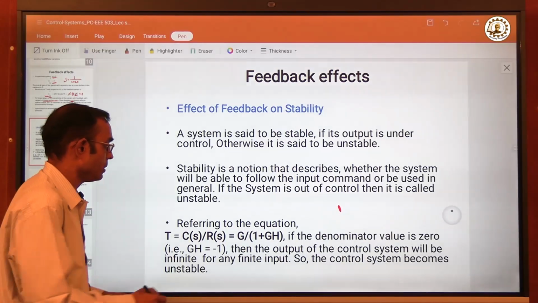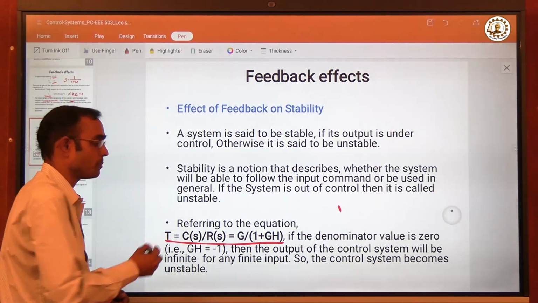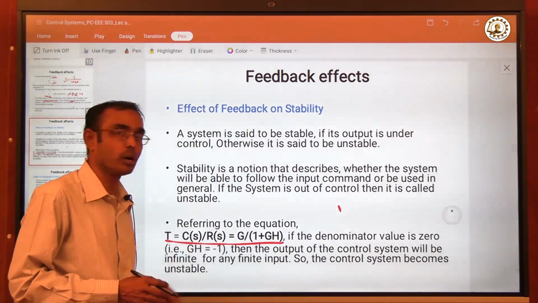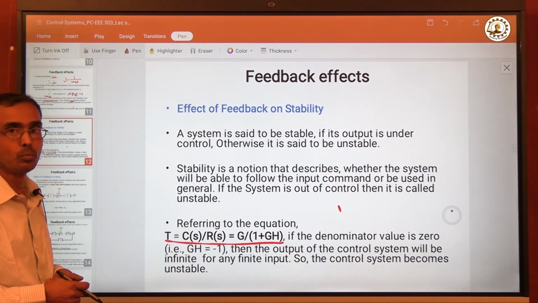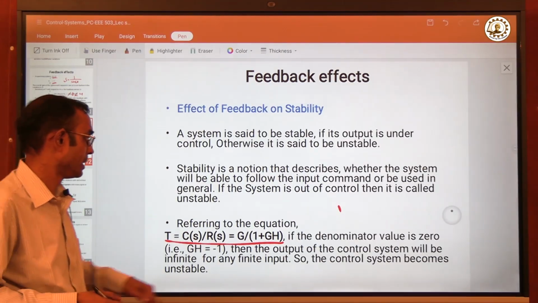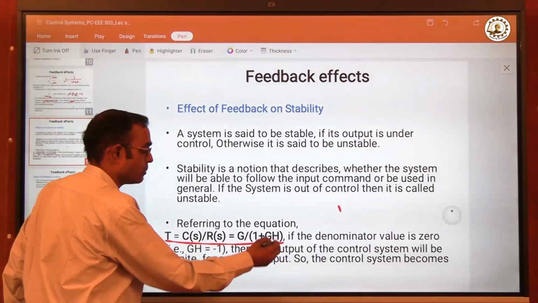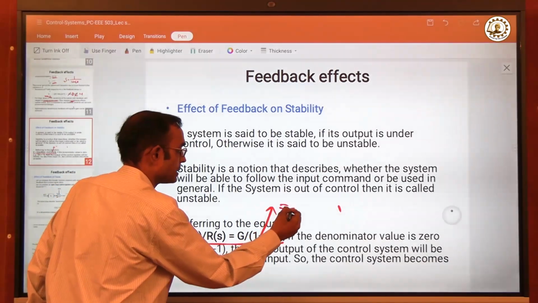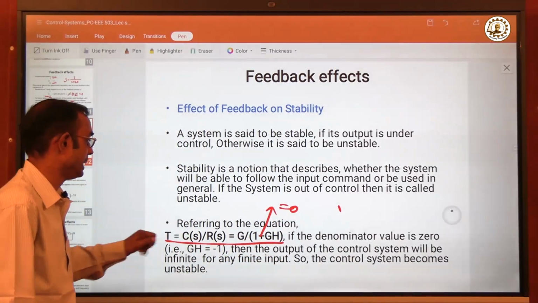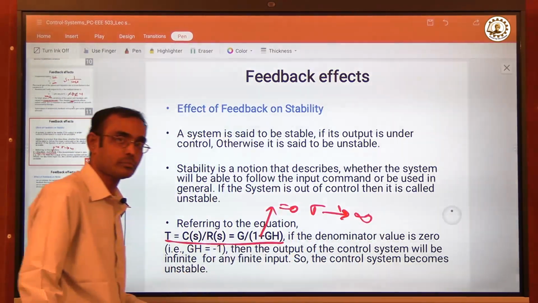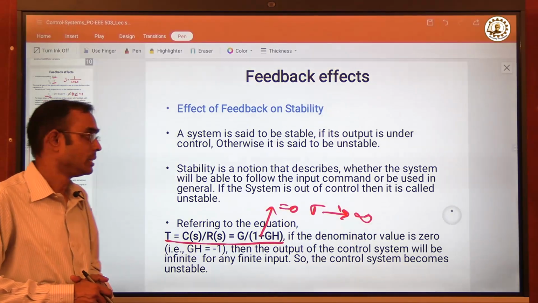Now, referring to the basic fundamental equation of T, that is C(s)/R(s) = G/(1+GH) for a closed loop control system with negative feedback, if the denominator value is 0, you can see G/(1+GH), if you put 1+GH as 0, then T is infinity. T tends to infinity. That means C(s)/R(s) tends to infinity.